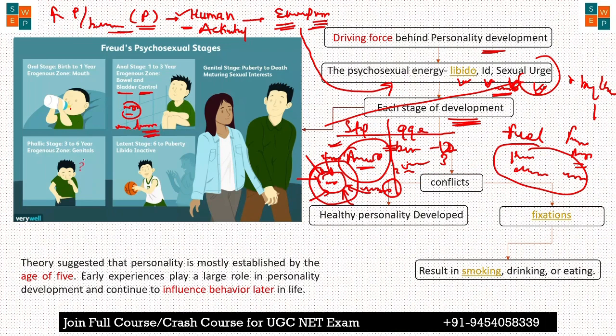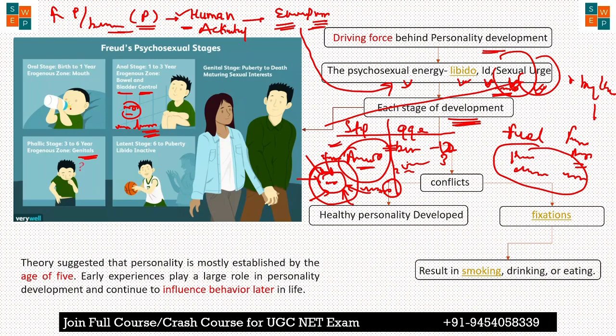When this energy focuses on the genitals, in this stage they are attracted toward the opposite sex. He explained how this energy functions in different parts of our body, and he said that at each stage, when the person uses this energy in the right way, then development happens. If they have some kind of problem, then there is some kind of energy fixation.